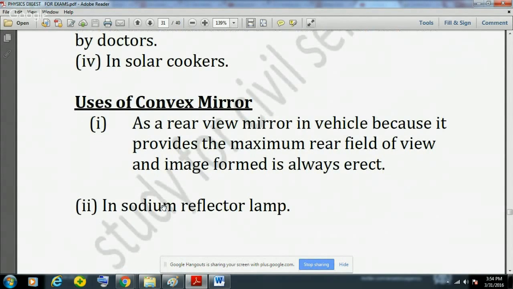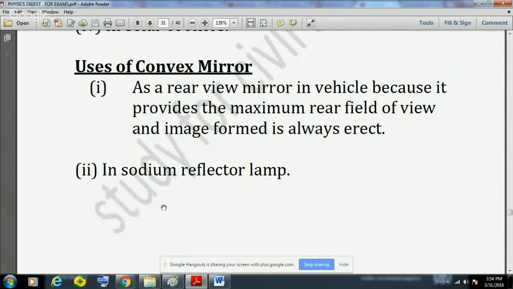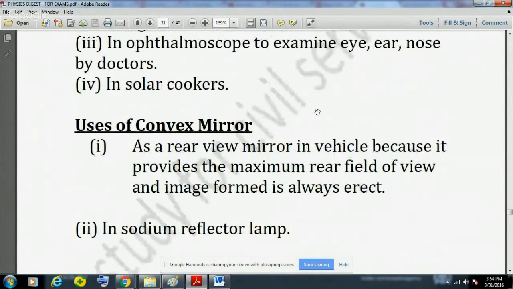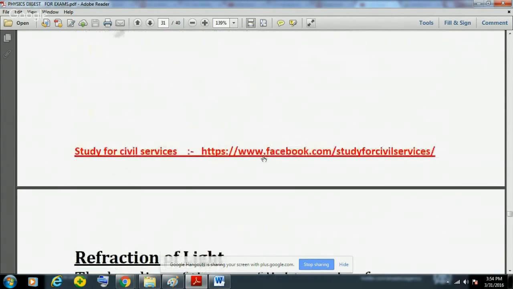Then we will see the uses of convex mirror. A convex mirror can be used as a rear view mirror, or RVM, in a vehicle because it provides the maximum rear field of view, and the image formed is always erect. And a convex mirror is also used in the sodium reflector lamp. So please remember this: convex mirror is used as the rear view mirror of a vehicle.